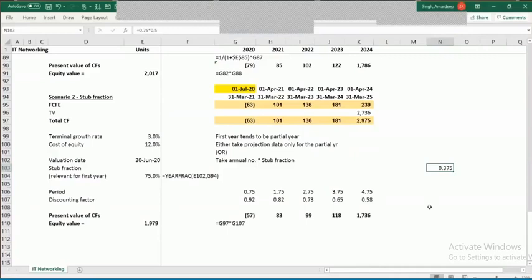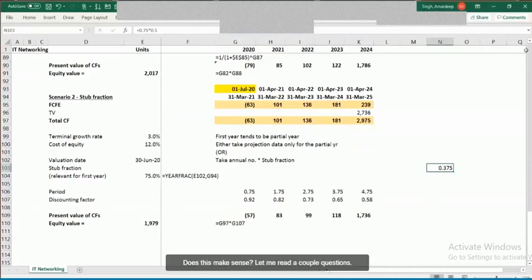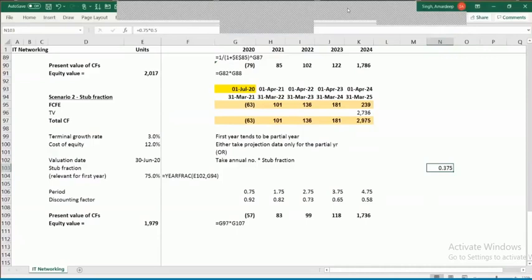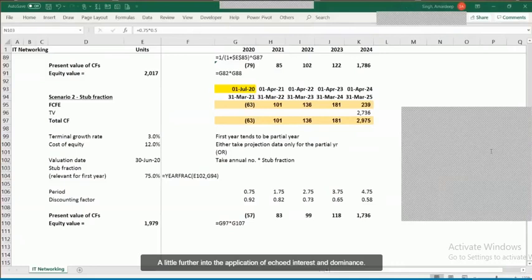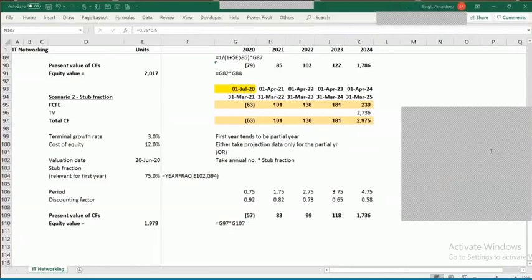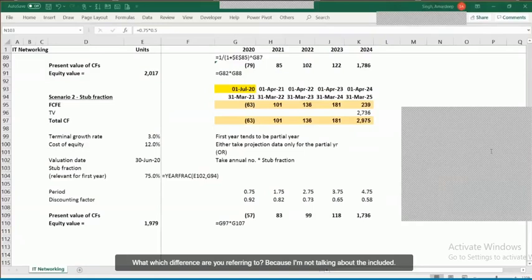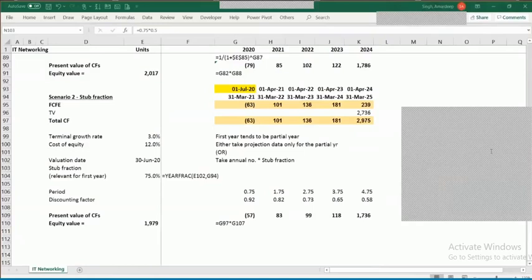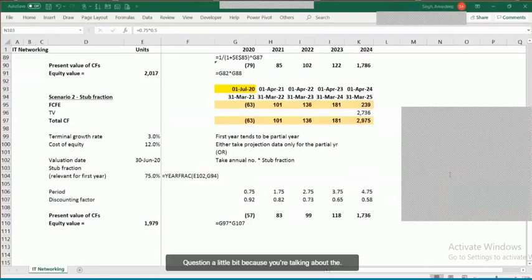Does this make sense? Let me read a couple of questions which have been asked. Only difference is the application of accrued interest and nominal interest. I'm sorry, Dipankar, I cannot make any logic out of this statement. Which difference are you referring to? Because I'm not talking about the accrued interest or nominal interest concept here. Sorry, I'm not able to follow you. Can you please elaborate your question a little bit?